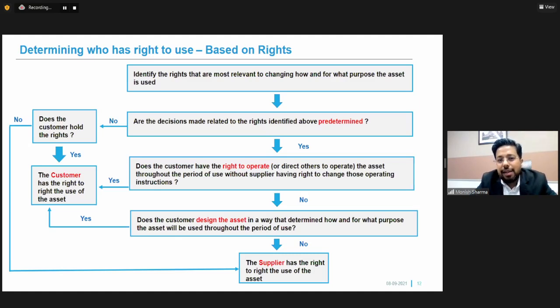Are the decisions which are related to that asset predetermined, of how that asset will be used? So basically, if all these rights are there with the customer, then that means that the customer has the right to use those assets. And if all these rights lie with the supplier, this means that the right to use the asset lies with the supplier.